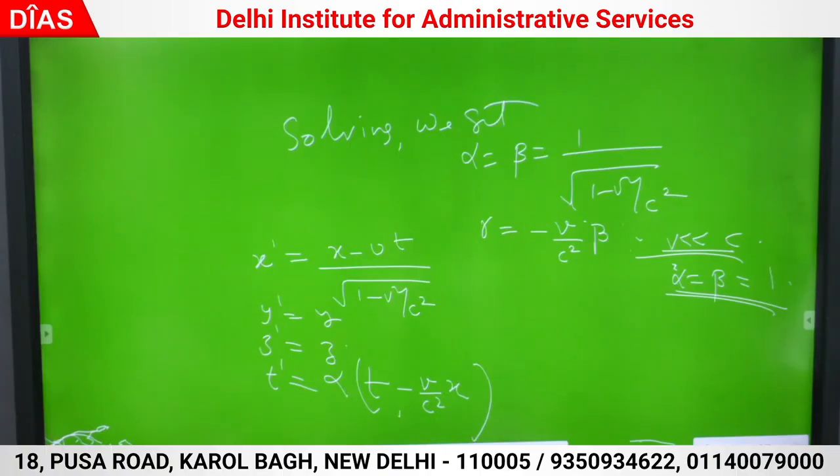I have gone from one inertial frame to another inertial frame. V was comparable with the velocity of light. This will be significant only when 1 by root 1 minus v square by c square is non-negligible. If 1 minus v square by c square is 1, it is the same as the earlier relativity, or Galilean relativity.